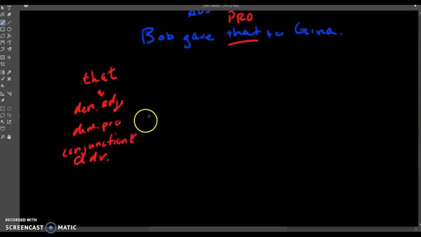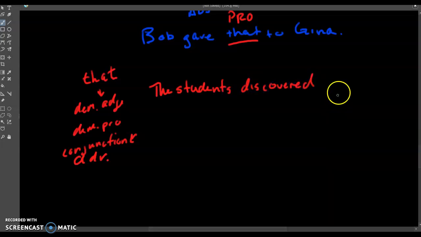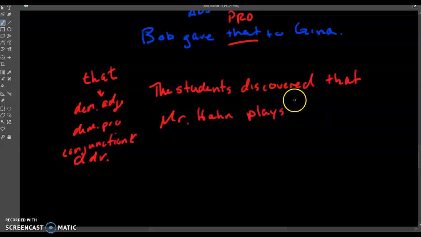All right, let's say we have a sentence like this. The students discovered that Mr. Han plays fork knife. Make sure you spell fork knife right.